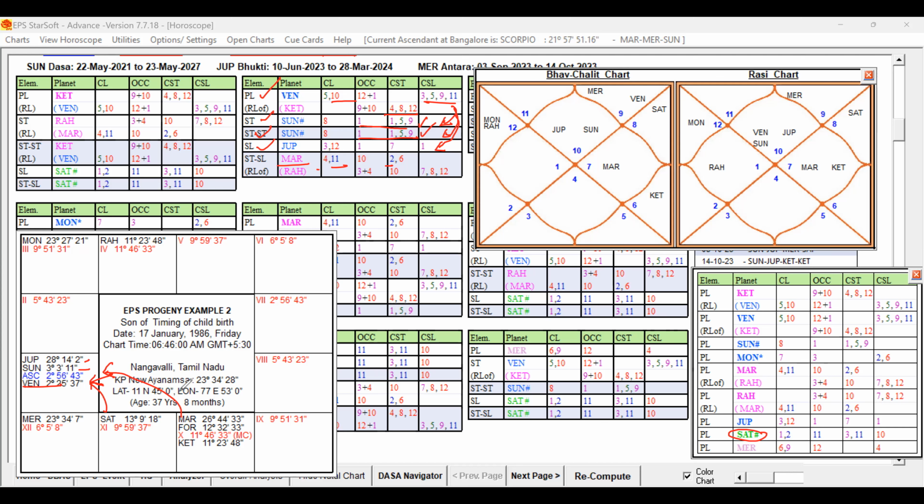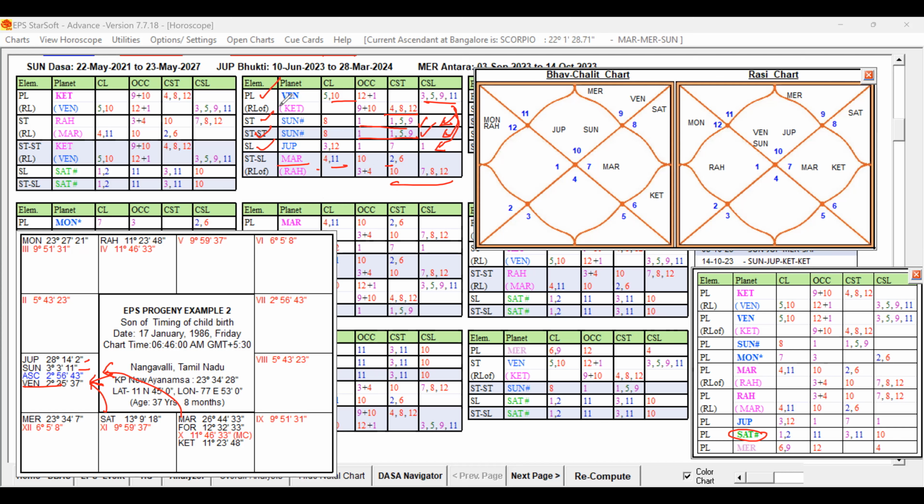Understand? And the 11th lord Mars is also aspecting. So that is also ruling at the last level. So we have to check all the levels and also the support planets, and CSL, CST has to be taken into consideration. Then only we can find the complete signification.